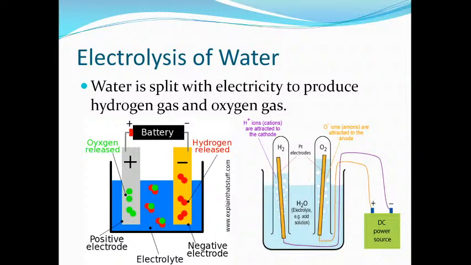You can see in this case, during the electrolysis of water, we know that pure water is almost a non-conductor of electricity. So how can we make water conduct? We need to add sulfuric acid. Why do we need to add sulfuric acid? Sulfuric acid is a strong electrolyte. It is a strong acid. All strong acids and strong bases come under the category of strong electrolytes because they allow a large amount of electricity to flow through them. Hence, they are good conductors of electricity.